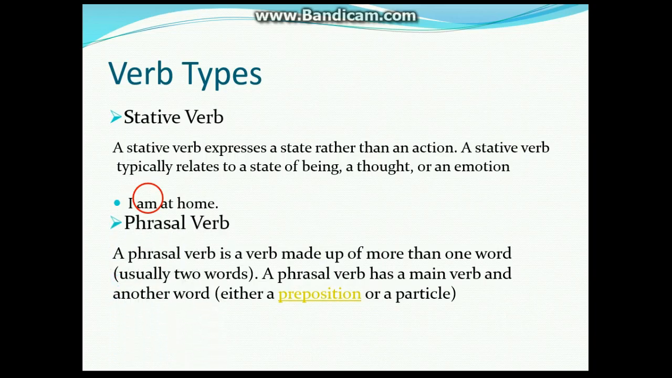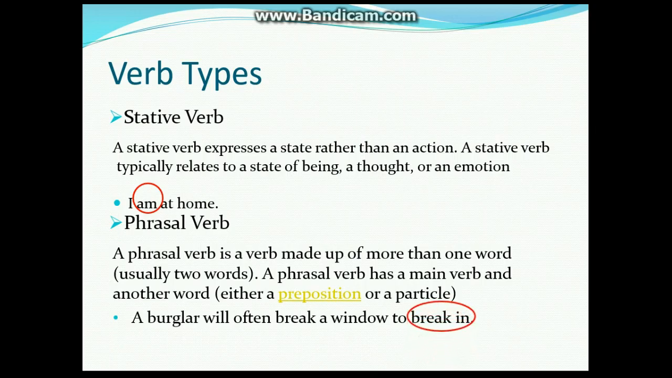Phrasal verb. A phrasal verb is a verb made up of more than one word, usually two words. A phrasal verb has a main verb and another word, either a preposition or a particle. Example, a burglar will often break a window to break in. Over here, break in is the phrasal verb. Here, the phrasal verb break in means to enter illegally, which is different to break.